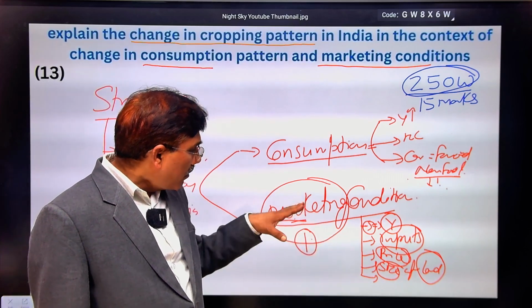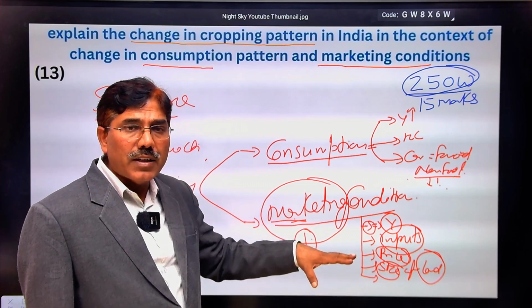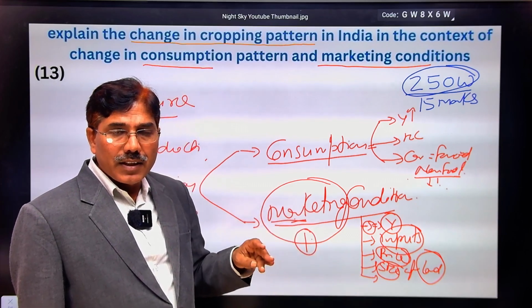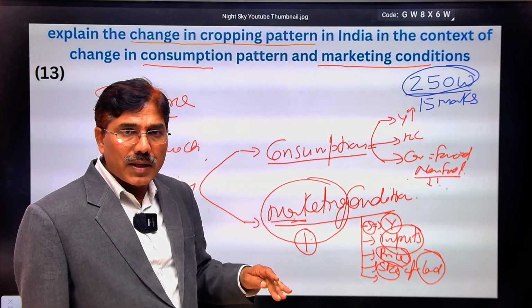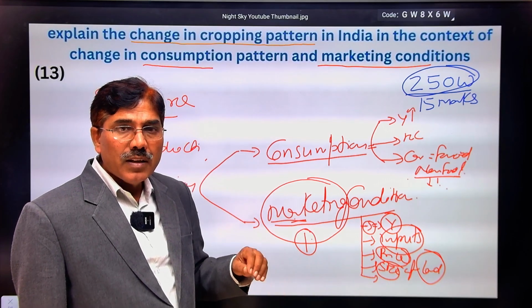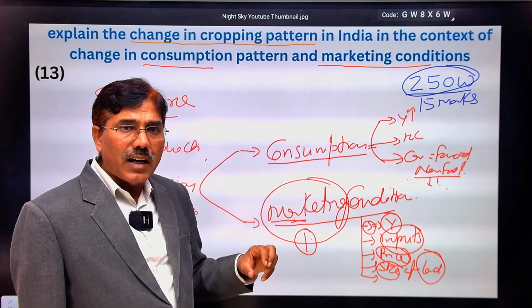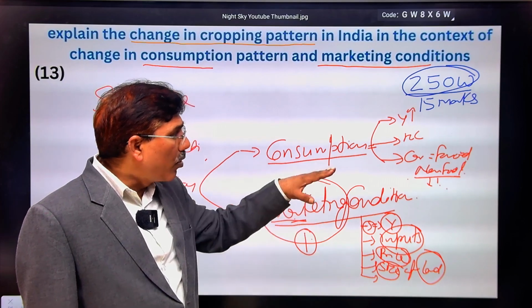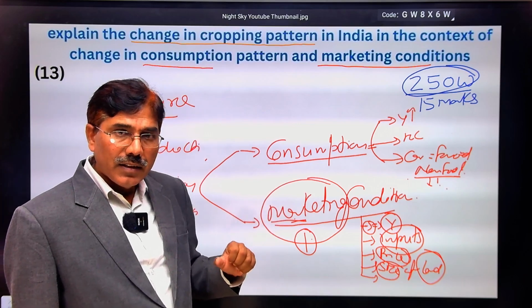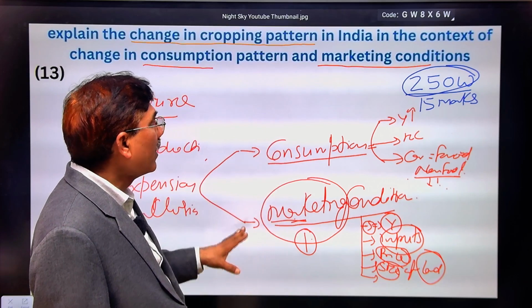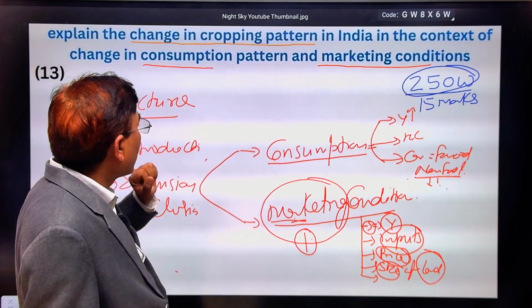This government policy also determines government procurement policy, credit policy, irrigation policy, electricity supply policy, subsidy policy, agriculture inputs policy. All these kinds of policies are also supporting the cropping pattern in India. It means when you elaborate these two points under different subheadings, that is your expansion of your answer.